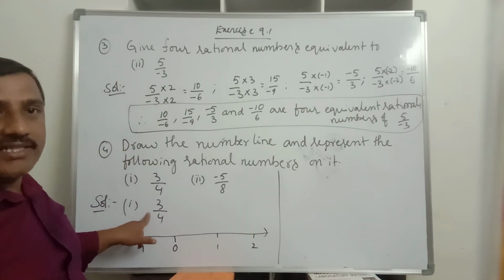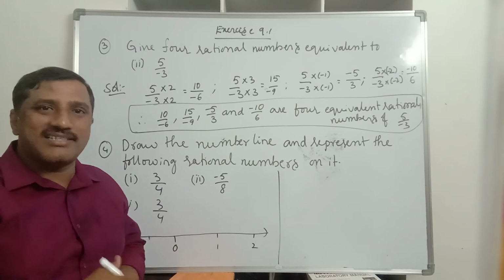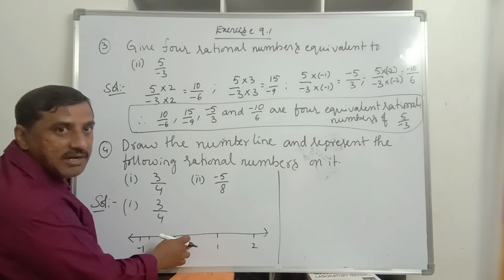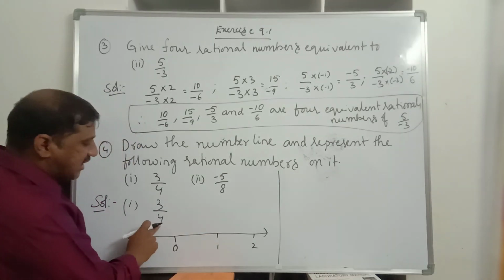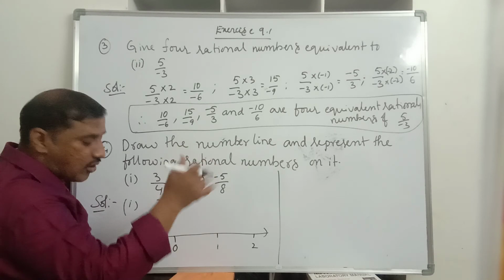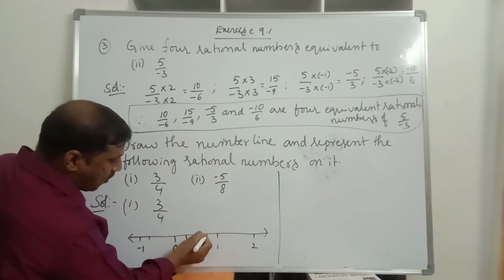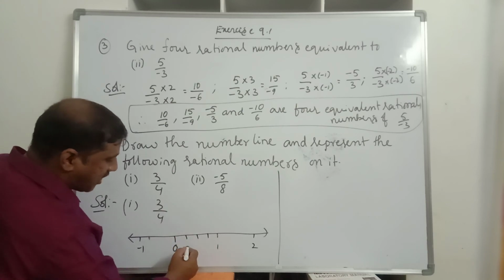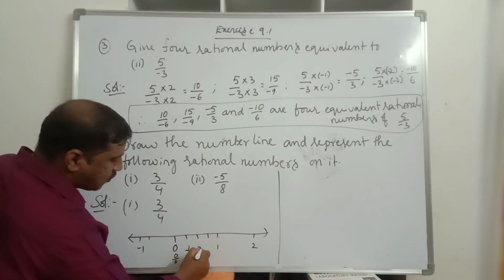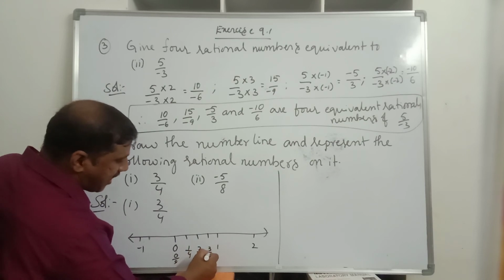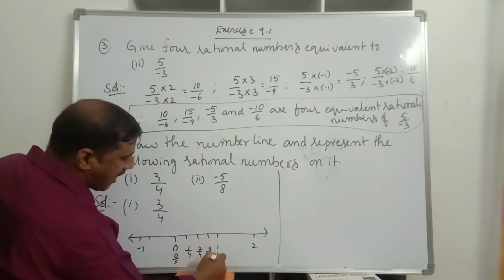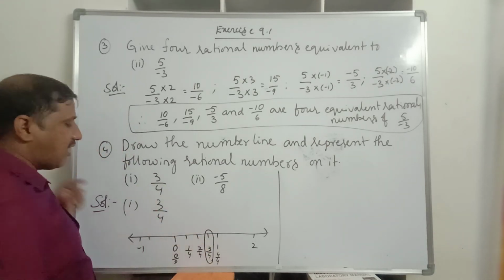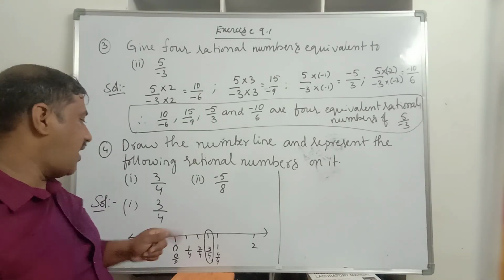3 by 4 is a proper fraction, its value is always less than 1, meaning it lies in between 0 and 1. Here the denominator is 4, so divide this space into 4 equal parts: 1, 2, 3. Then this will become 0 by 4, this one 1 by 4, it is 2 by 4, and this is 3 by 4, then this becomes 4 by 4. Now what we have to represent? 3 by 4. So this line will represent 3 by 4 on the number line.